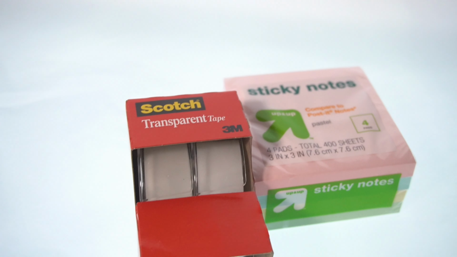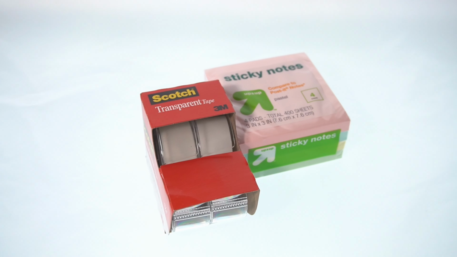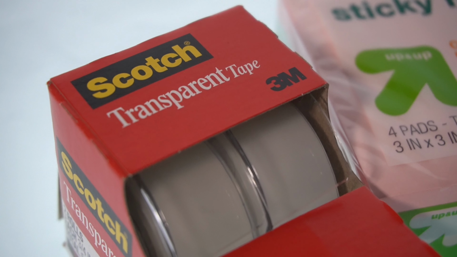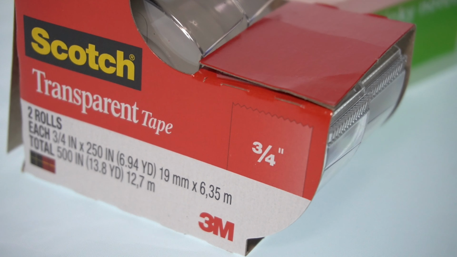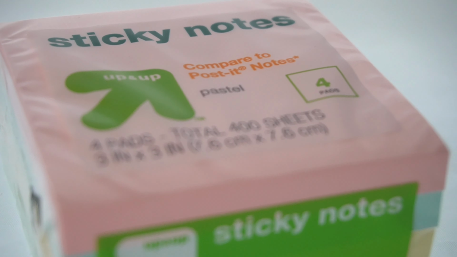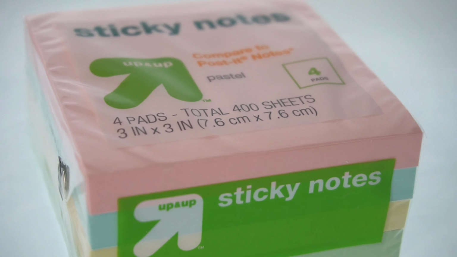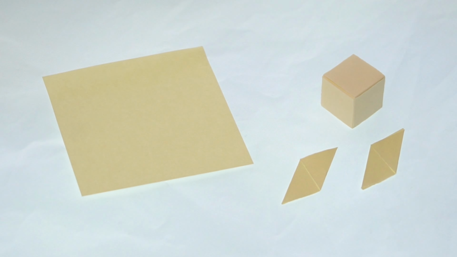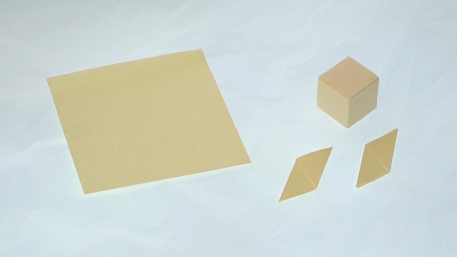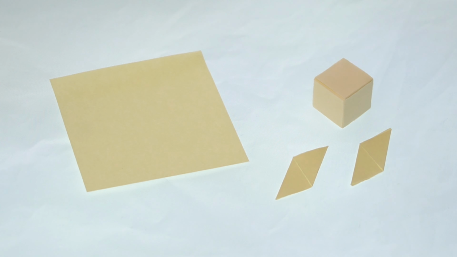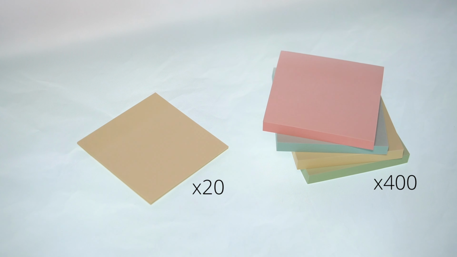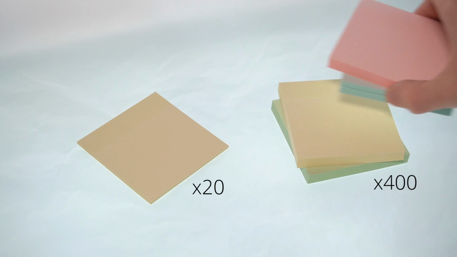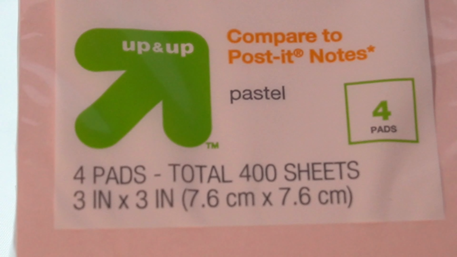My preferred method for construction, which I will demonstrate shortly, uses square sticky notes and Scotch tape, but is by no means the best or definitive approach to making a real-life Menger sponge. My reasoning behind this approach is mainly the low cost of the materials and the quantity and regularity of the 3" by 3" sticky notes, which can be easily torn or creased. This process will yield from each sticky note 1 subcube and a pair of connectors to join it to the other subcubes. Therefore, to construct a level 1, you would only need 20 sticky notes, and to construct a level 2, only 400 sticky notes, which is a commonly found amount in packs of 4 100-sheet pads.